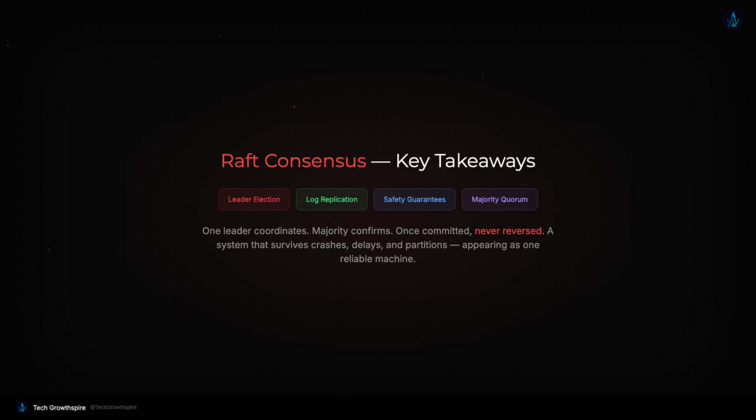Together, these give you a system that can survive server crashes, network delays, and partitions, while still appearing to clients as a single, reliable machine. That's the power of consensus.